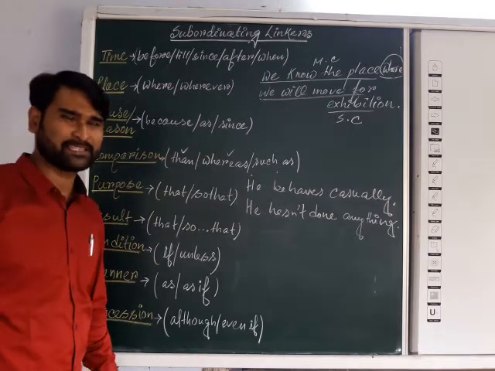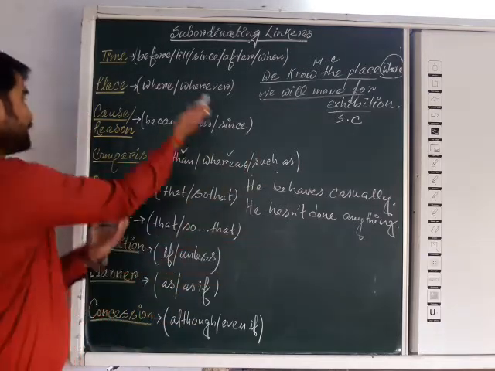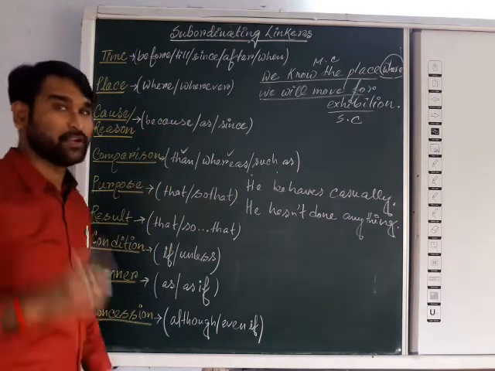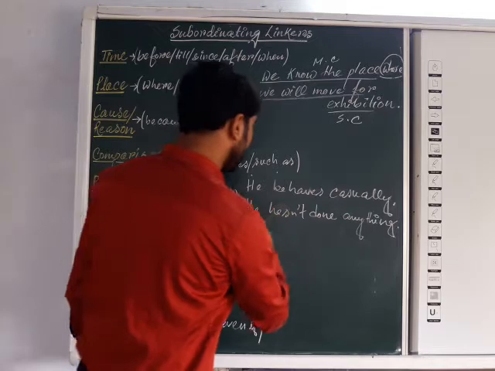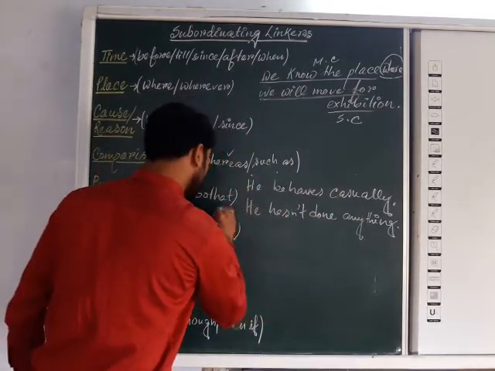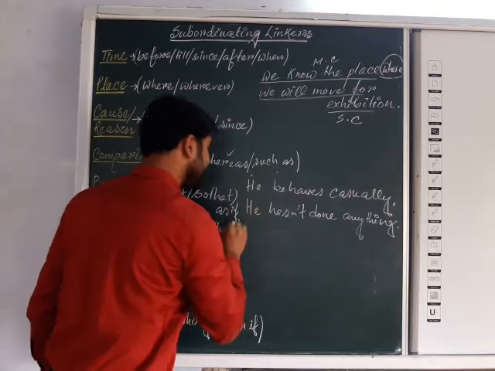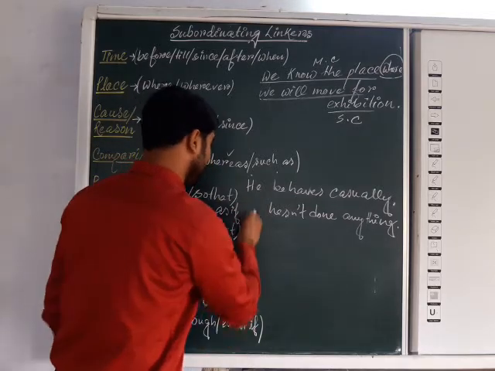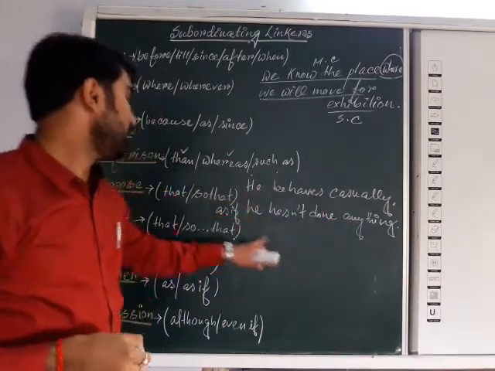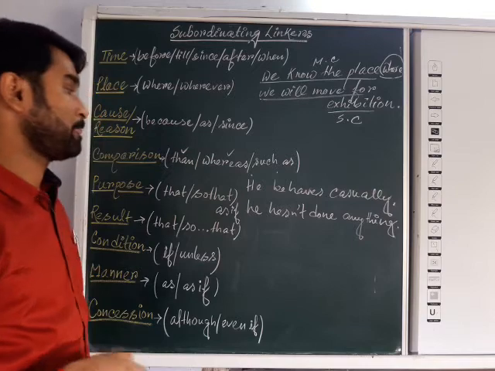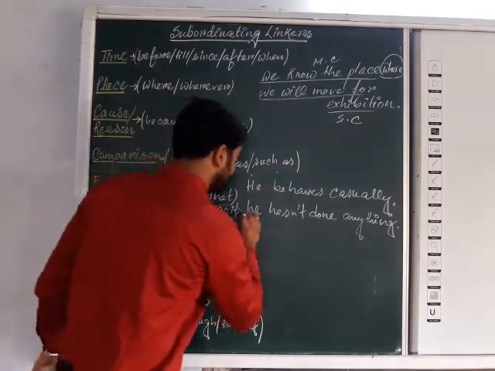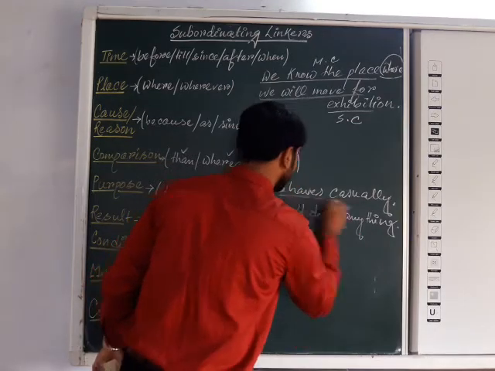Very simple. Just think on it. But for that, you should know all these types of linkers with their examples. Then only can you think. So he behaves casually, he hasn't done anything. Very easy. He behaves casually as if he hasn't done anything. So as if will be the linker followed by the subordinate clause, and that is the main clause.